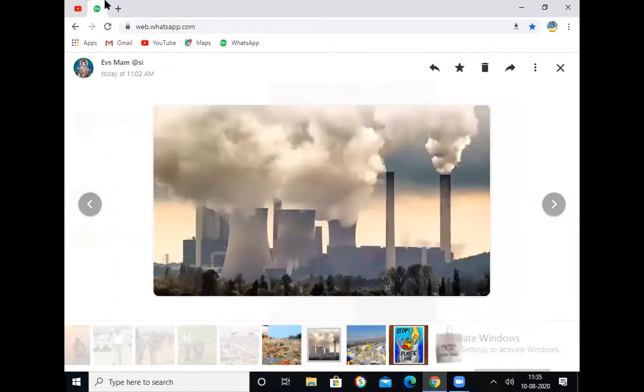Next, yes, you can see here how the smoke is coming out from the big factories. Yes, if this type of pollution is there, then we cannot breathe. So which gases are increasing there? Carbon dioxide, and some of the factories may also increase methane gas. That leads to lung cancers.